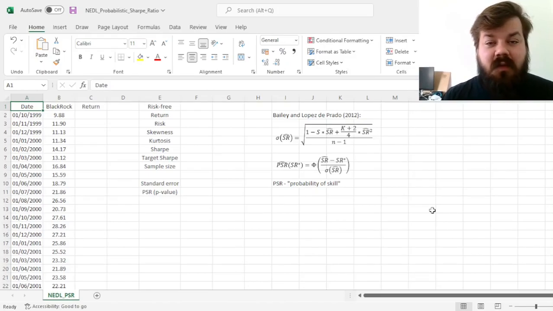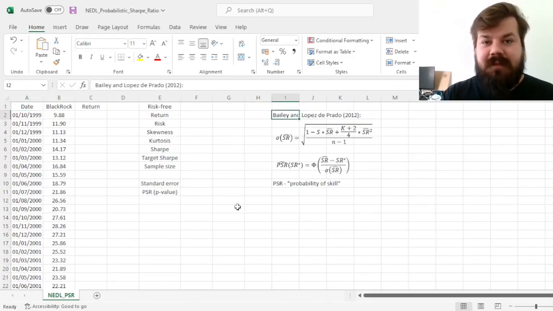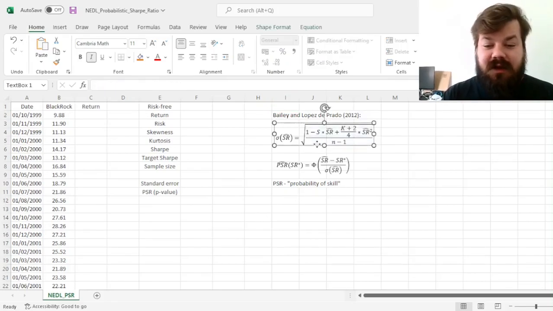And one of the ways to account for non-normality as well as serial correlation and volatility clustering is bootstrapping. However, there has been no closed form solution developed for non-normal returns in particular until the paper by Bailey and Lopez de Prado in 2012 in Journal of Risk that incorporates skewness and kurtosis into the standard error calculation for